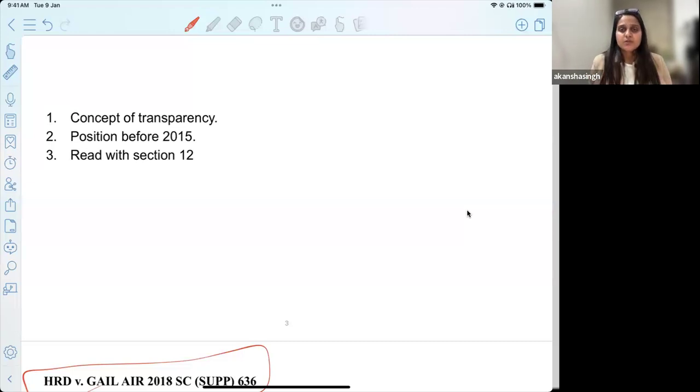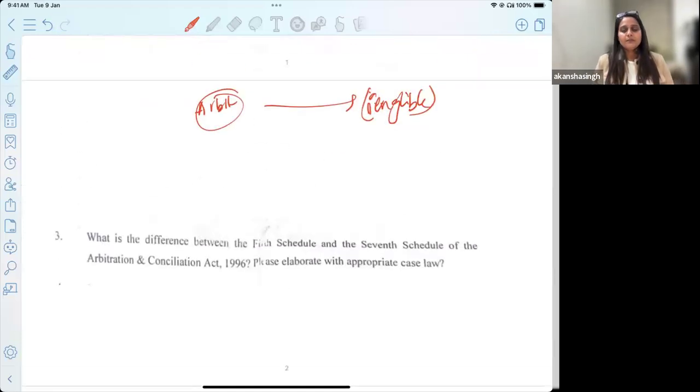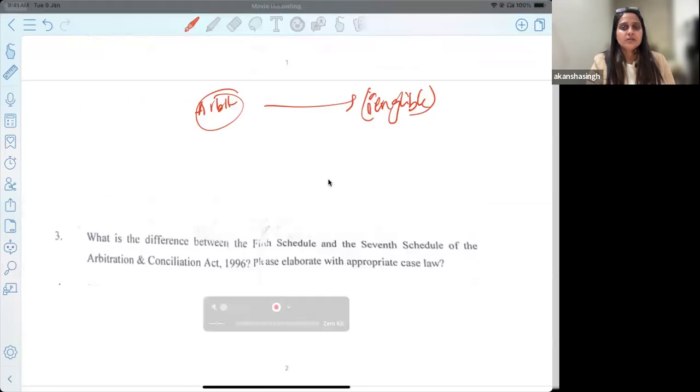Secondly, the waiver proceedings are going to be different, as well as if you are challenging such an award, that is also going to be different in nature. So you can mention all of these things in your answer. I believe this should be enough for you to get a brief idea with regards to what really exists in a case wherein you want to challenge the impartiality or the ineligibility of the arbitrator. Okay, all right. So I think we are good with this first question.